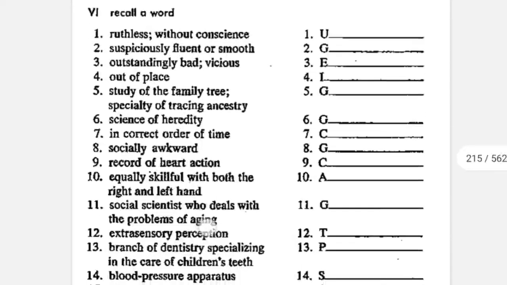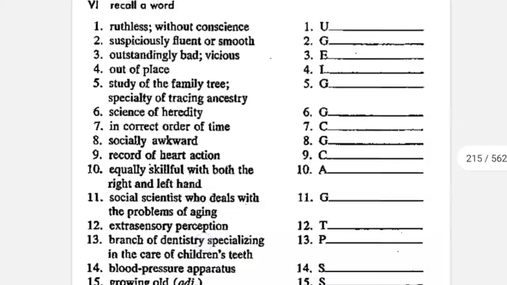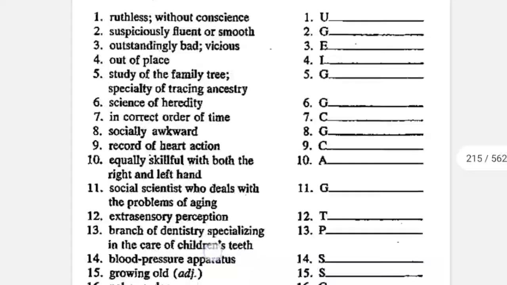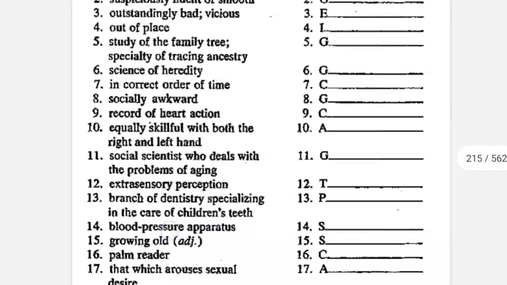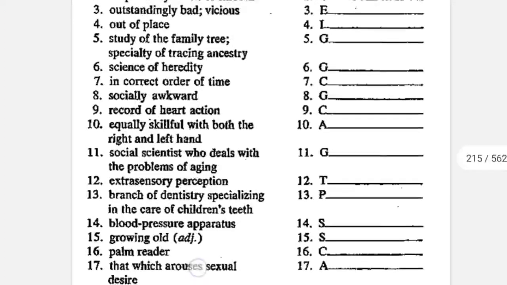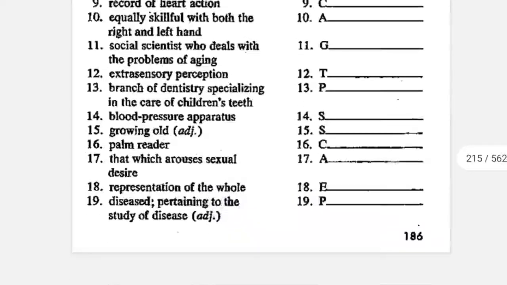The next exercise is if you can recall the words. The meaning is given and you have to recall the words. The first word is ruthless or without conscience, which is unconscionable. Next, someone who is not aware of the surroundings is unconscious. The next word is 8th, socially awkward. So it's gauche. The 16th, palm reader. So it can be a chiromancer who reads palms.